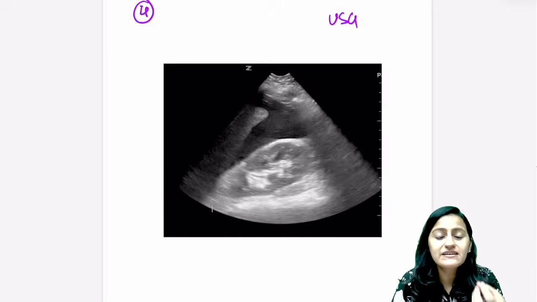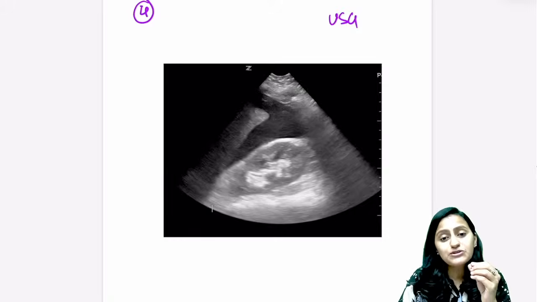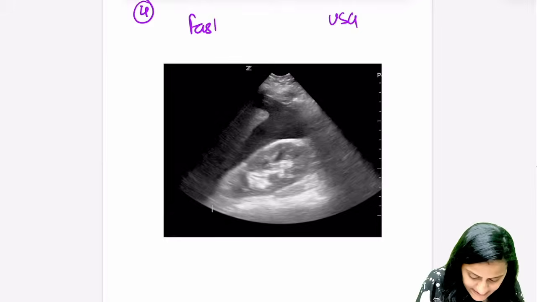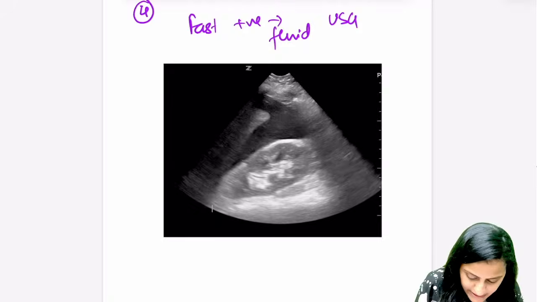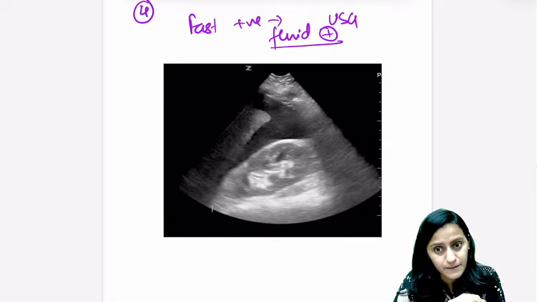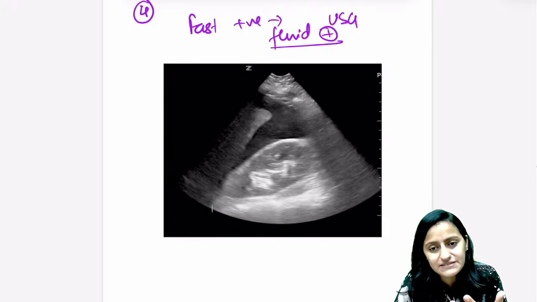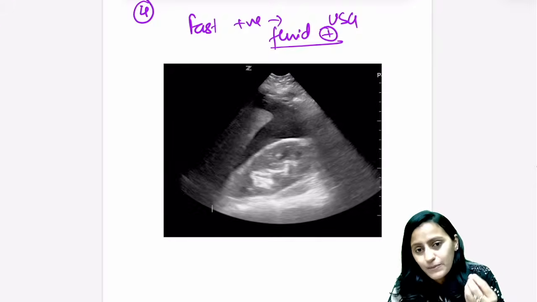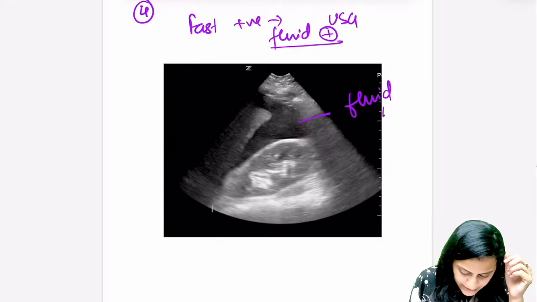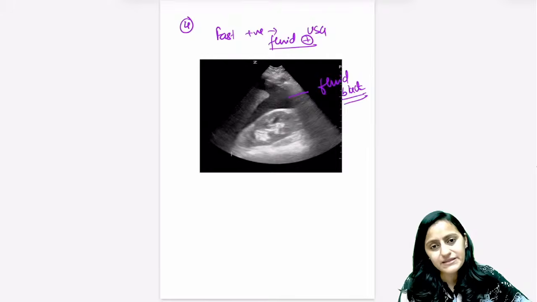Previously there has been an image-based question on FAST. Now you can get a video-based question with an ultrasound clip. So is it FAST positive or FAST negative? This is FAST positive, the fluid is present, right? This is FAST positive, telling you that from somewhere bleeding is occurring in this trauma patient. If the patient is unstable, you will go for surgery directly. If the patient is stable, then you will go for further detailed evaluation to see where the bleeding is coming from by doing CT. Absolutely right, this is the presence of fluid. Remember, fluid is black on ultrasound. This is FAST positive, a video that can come in the exam.